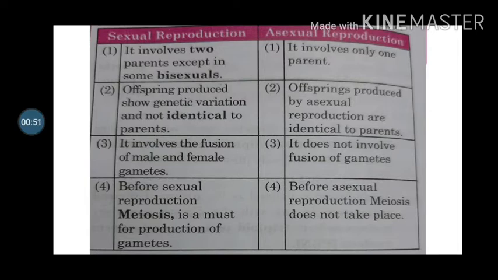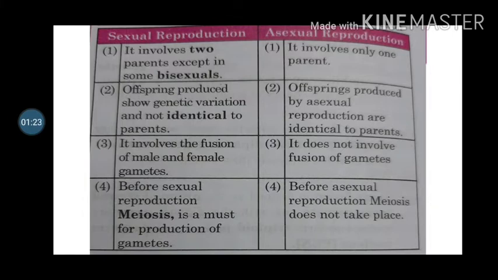In sexual reproduction, there is involvement of two parents, except in some bisexuals. But asexual reproduction involves only one parent. In sexual reproduction, offspring show genetic variation and are not identical to parents. But offspring produced by asexual reproduction are identical to parents.